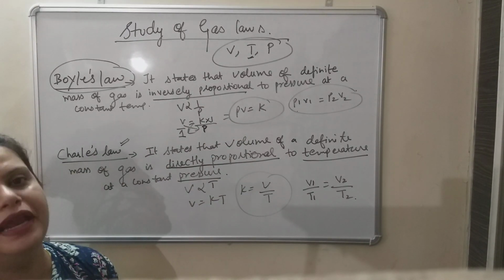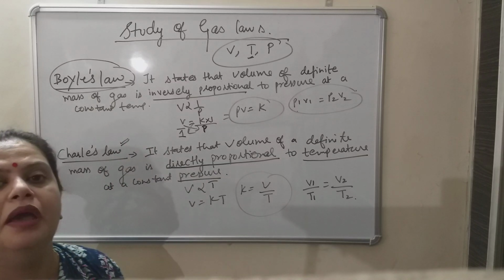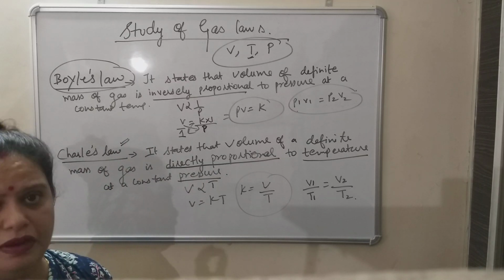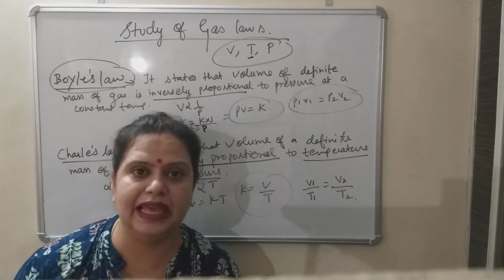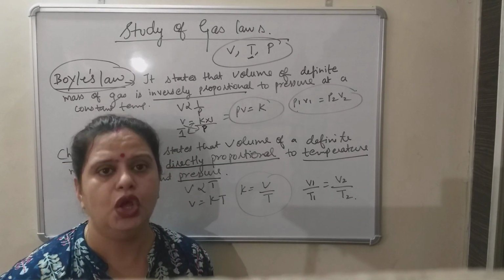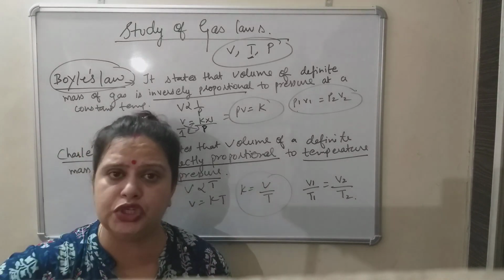Here it is pressure, V means volume, according to the law. And in this case pressure is constant. Pressure will be kept constant. So what does Charles' law say? Charles' law says that at constant pressure, volume of a definite mass of gas is directly proportional to temperature.